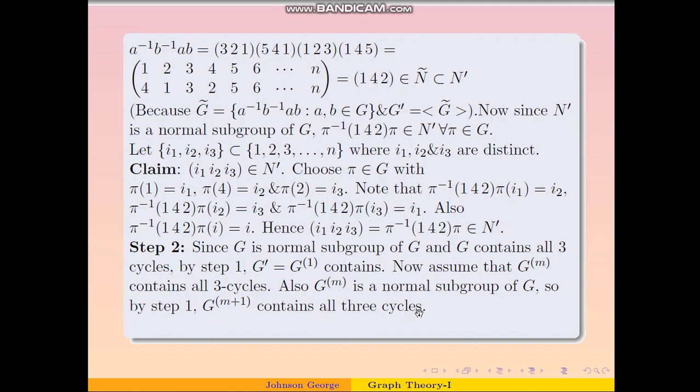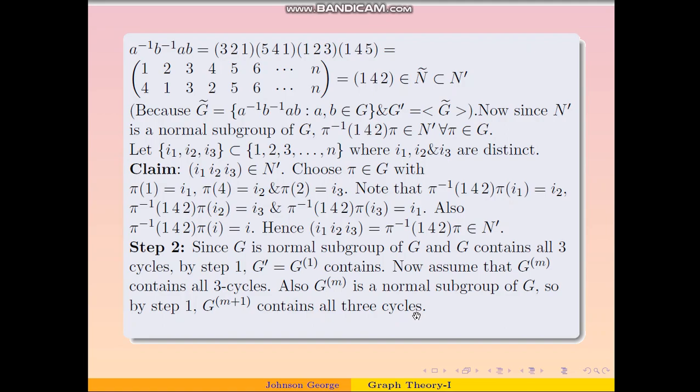In step 1 we proved that if N contains all 3 cycles and N is a normal subgroup of G, then N dash contains all 3 cycles. So in this case we are replacing N by Gm. Therefore, using step 1, Gm plus 1 also contains all 3 cycles.